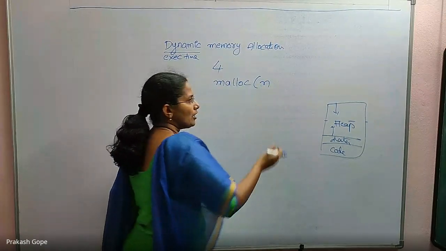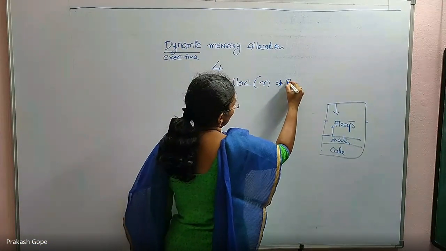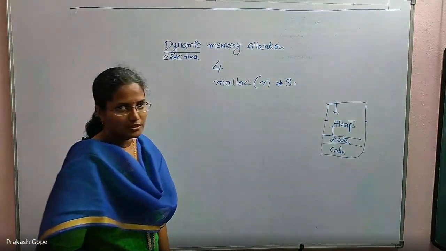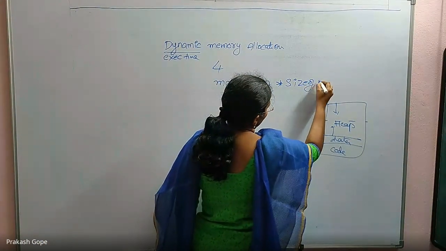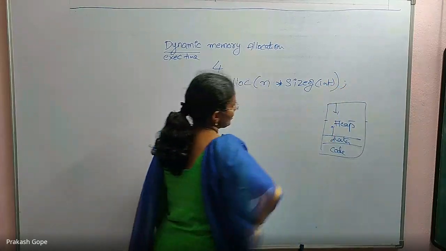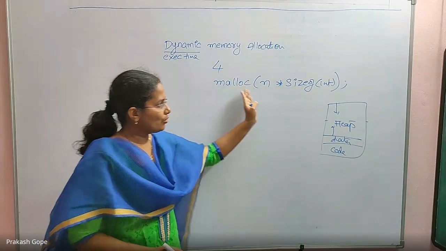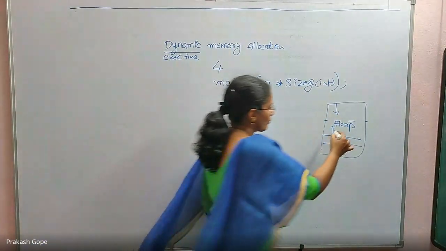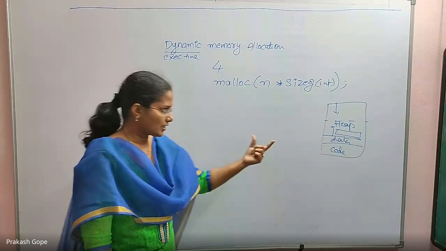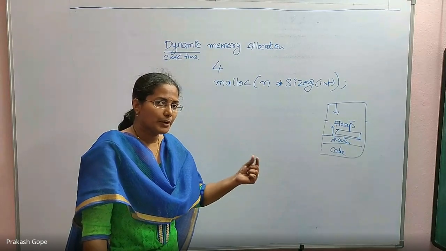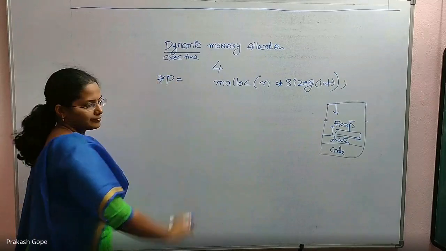So n is the value that I read from the keyboard during execution, and that n will be passed here. For example, there are 30 students' marks. So this is 30 into size of each integer, size of int. This is what gets calculated during execution, and that is passed to malloc. So these many bytes of contiguous block are allocated in the heap area. The OS allocates that memory and returns its base address, the first byte's address. So it returns the address that we need to capture into a pointer.